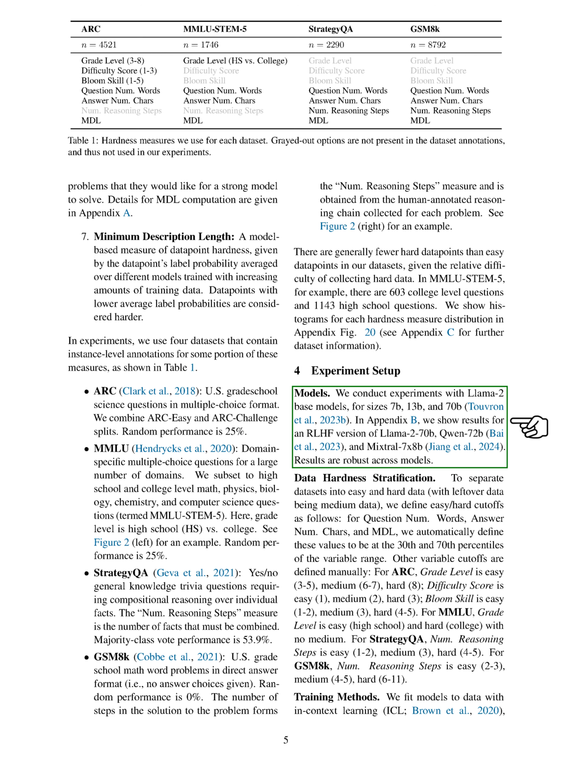For instance, we used the 30th and 70th percentiles of the variable range to define easy and hard cutoffs for variables like the number of words in a question, the number of characters in an answer, and the MDL. Other variables were manually defined. For example, in the ARC dataset, we classified grade levels 3 to 5 as easy, 6 to 7 as medium, and 8 as hard. Similarly, we classified difficulty scores and Bloom skill levels. For the MMLU dataset, high school level was considered easy and college level was considered hard. For strategy QA and GSM-8K, we classified the number of reasoning steps required to answer a question.